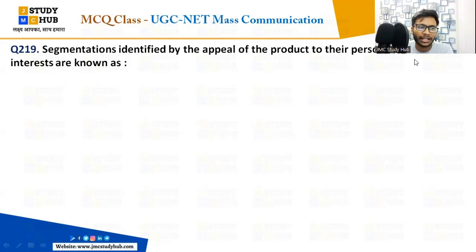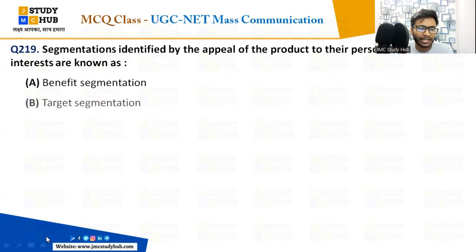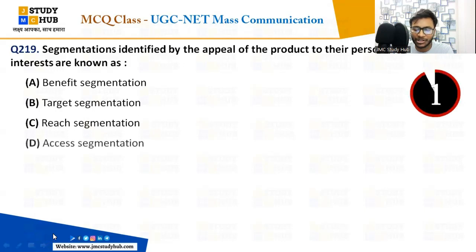So this is asking that the segmentation identified by the appeal of the product to their personal interests is known as what? A, benefit segmentation, B, target segmentation, C, reach segmentation, D, access segmentation. Everybody answer.